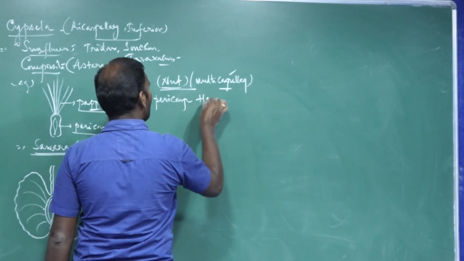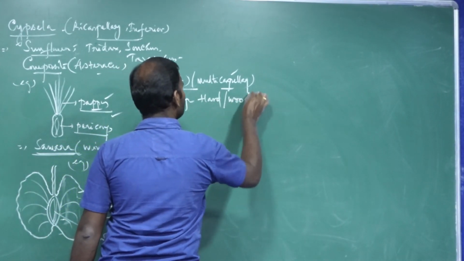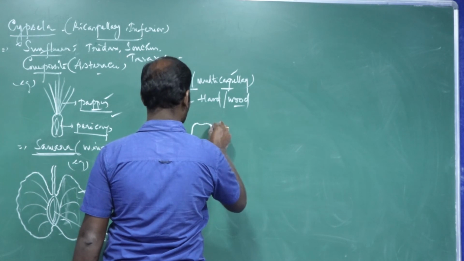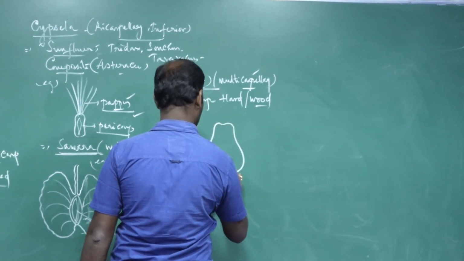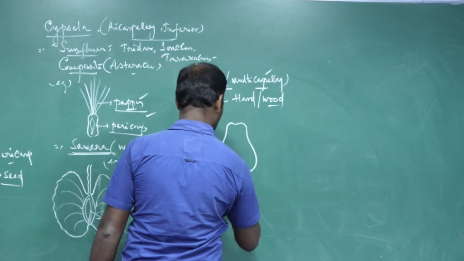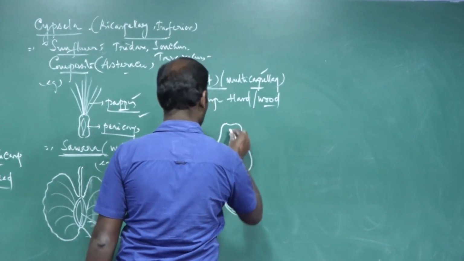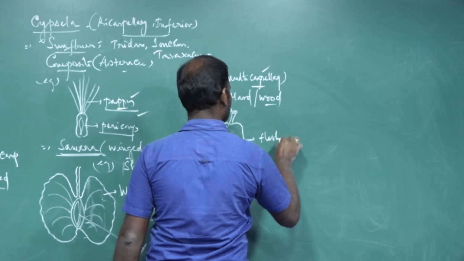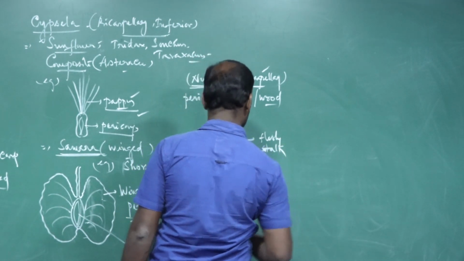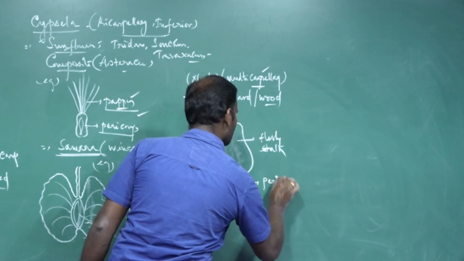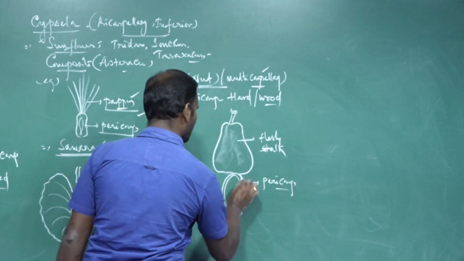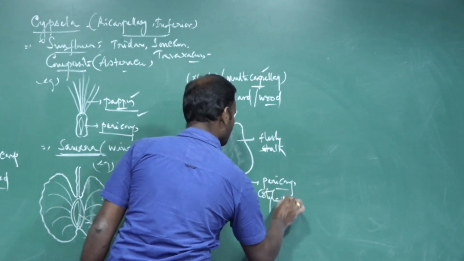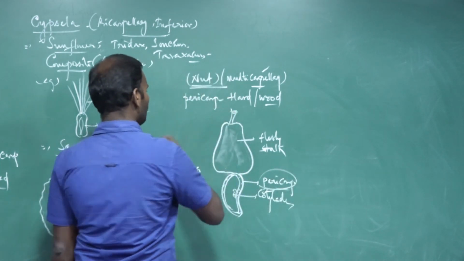For example, this is a fruit, and this is the fleshy stalk of the fruit. The pericarp is hard. Oil ducts are present, and central cartilage is present. Hard pericarp. For example, cashew nut.